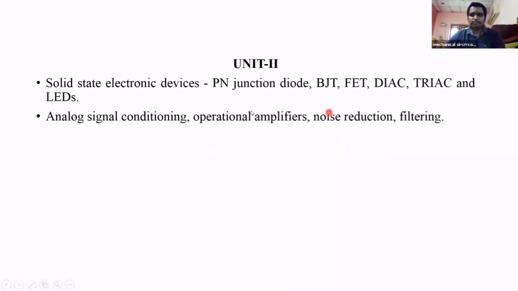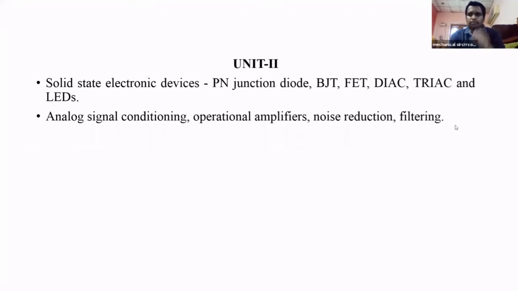Now we see the syllabus. This is the syllabus. Unit 2 covers two parts. The first part is solid state electronic devices. In this part, we are learning about diodes, transistors, bipolar junction transistors, FET, MOSFET.